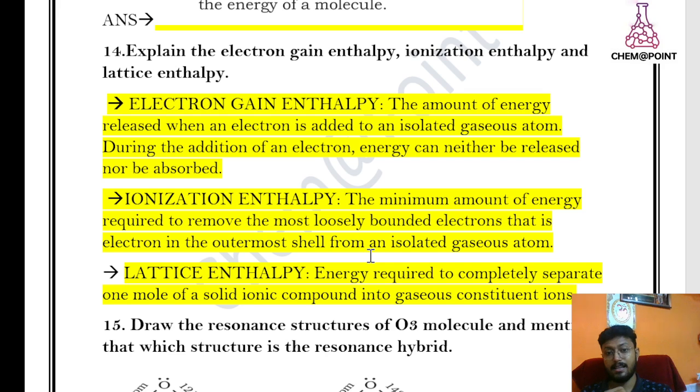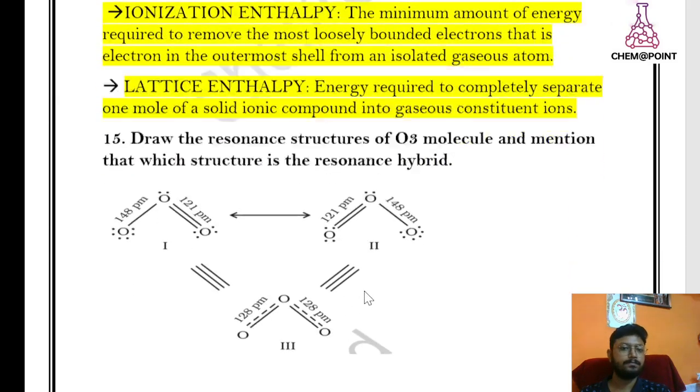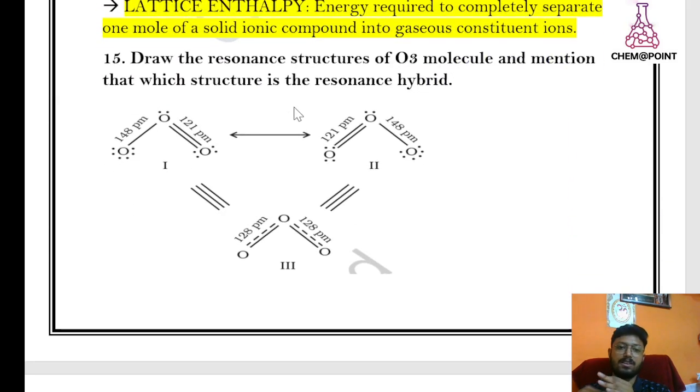Now come to the ionization enthalpy. The minimum amount of energy required to remove the most loosely bonded electron, that means the valence electron in the outermost shell, from an isolated gaseous atom. Then move to the lattice energy: the energy required to completely separate 1 mole of a solid ionic compound into gaseous constituent ions. Understood? And now question number 15.